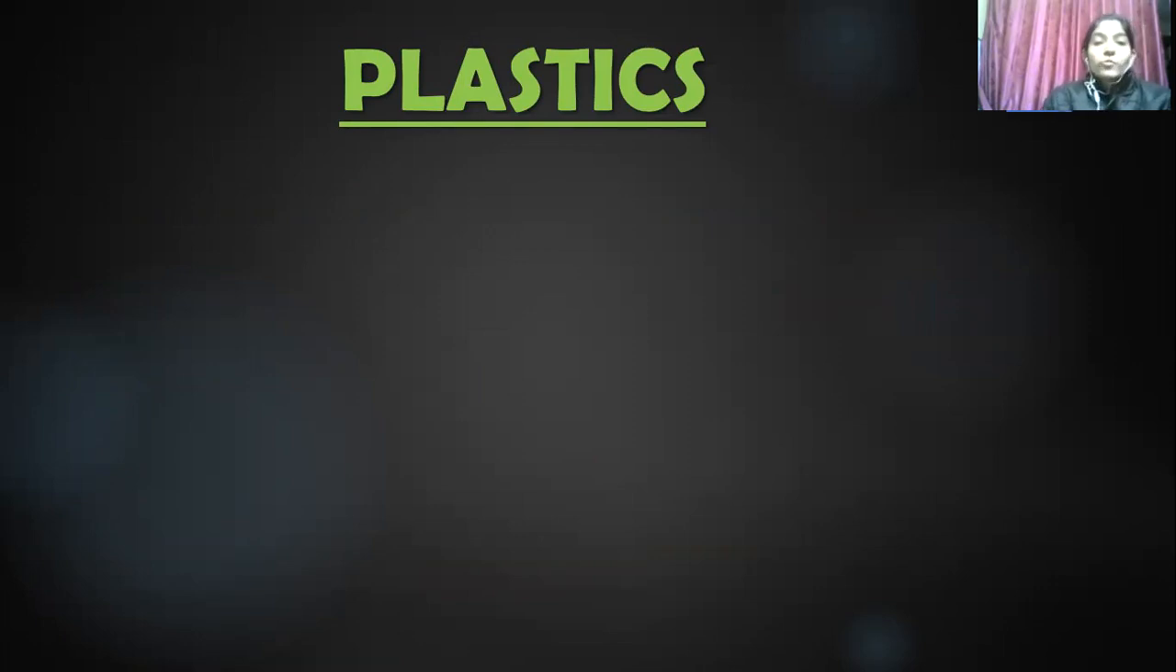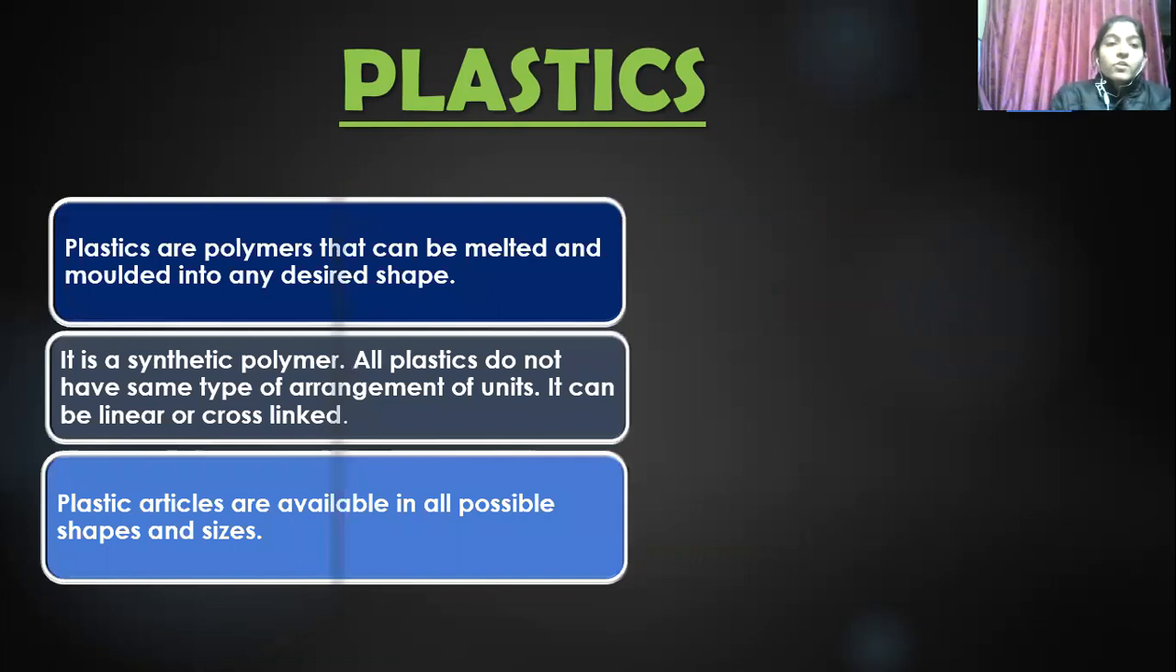Very good. So, what are plastics? Okay, so plastics are polymers that can be melted and molded into any desired shape. So, it is a synthetic polymer. Synthetic means it is made by humans, not natural.